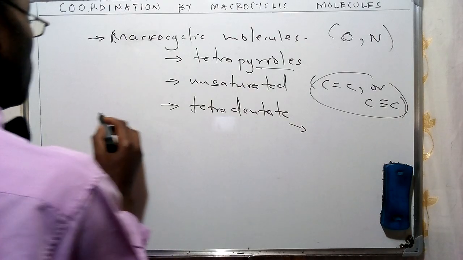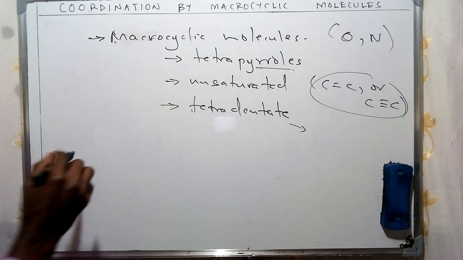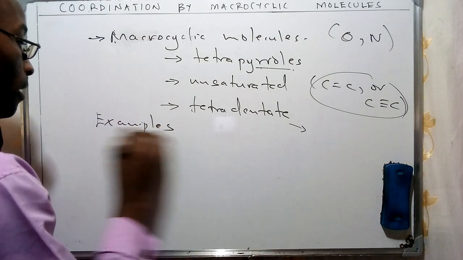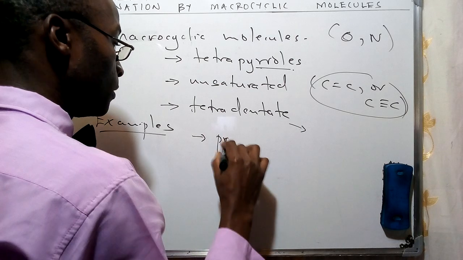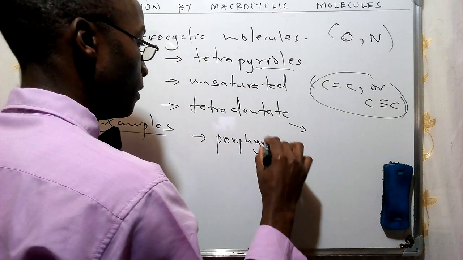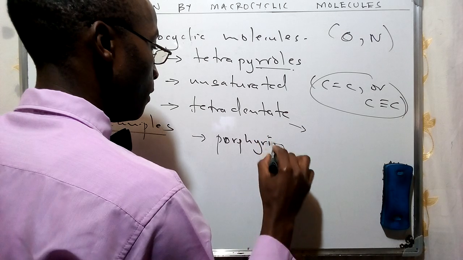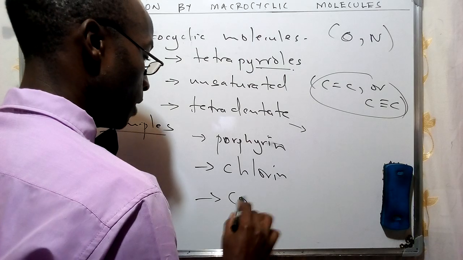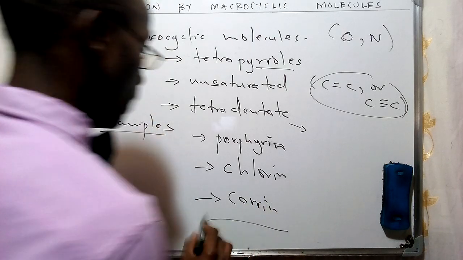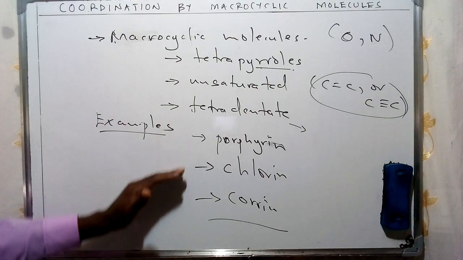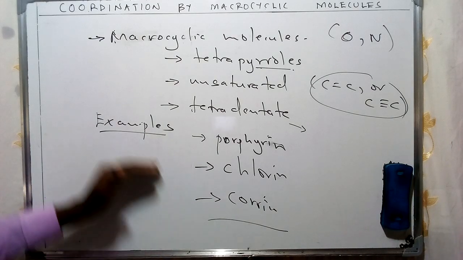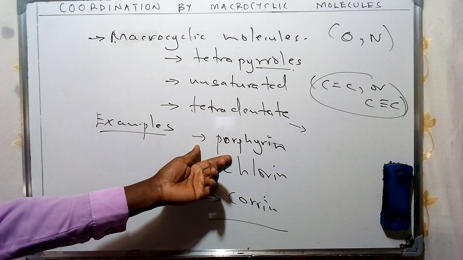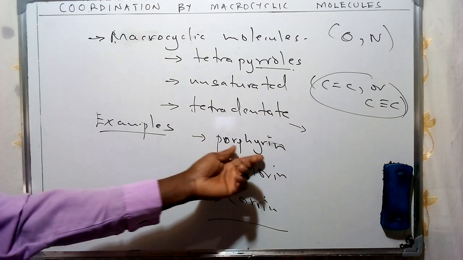Now, in our previous discussion, I mentioned different examples which we are going to come across of these specific tetradentate ligands. I said that we can give an example of porphyrin. We talked about chlorin, and as well we mentioned corrin in that specific order. So we said that these are going to be some of the important examples of macrocyclic molecules, whereby porphyrin is contained in some of the complexes which we are going to see.